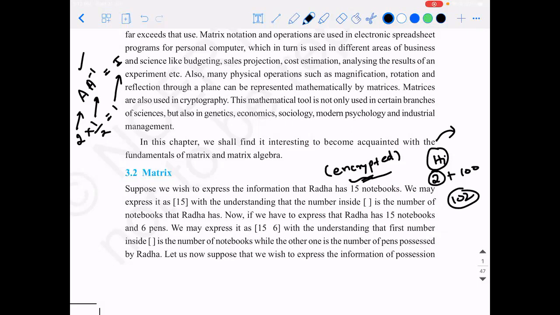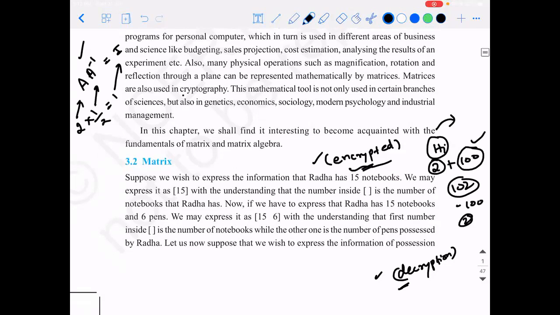But what am I supposed to do? It is only I who know that I added 100 to get that 102. Then I will decrypt the message by subtracting 100 from this, so I will know that it is the two-lettered word that I sent. And this kind of process is called decryption. You're able to understand? This whole technique where you encrypt and decrypt a message is what is called cryptography.